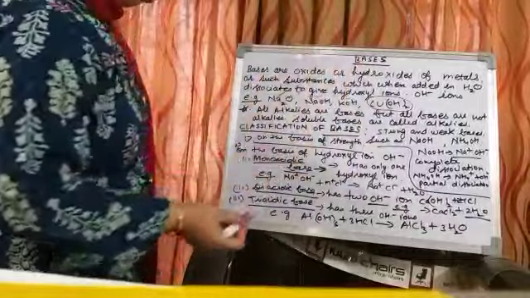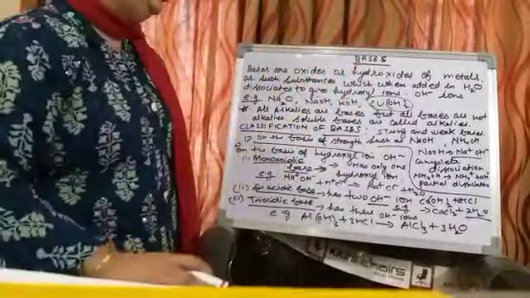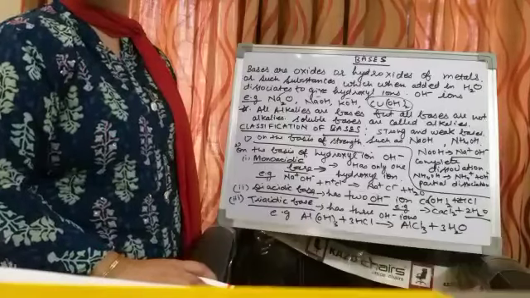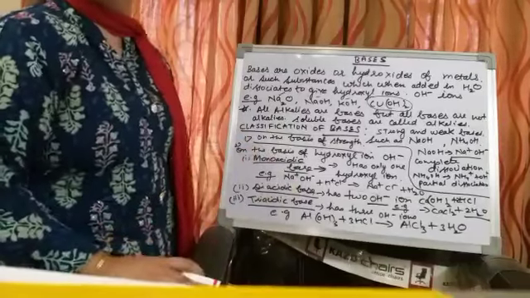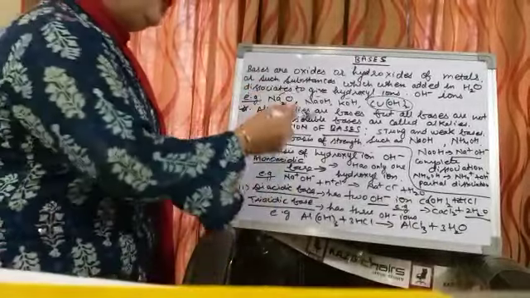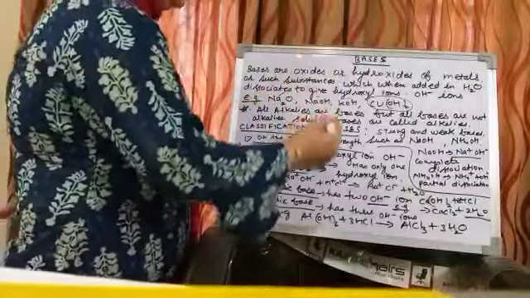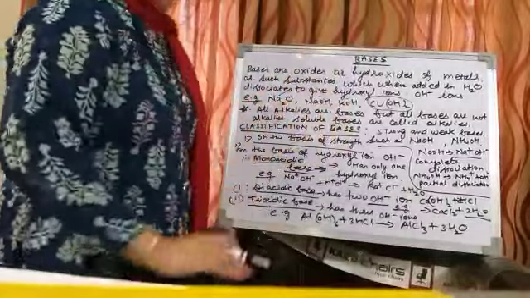Now moving on to the next part of this topic, bases. Now I would like to discuss the classification of bases. As we have done in case of acids also, here also we will do the same thing. So the first criterion on which classification of bases occurs is on the basis of the strength.